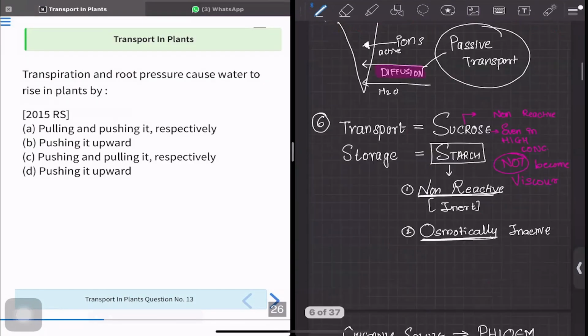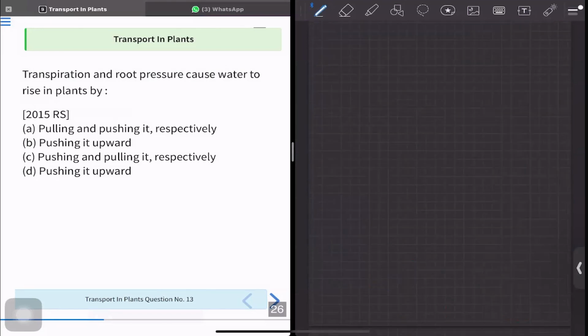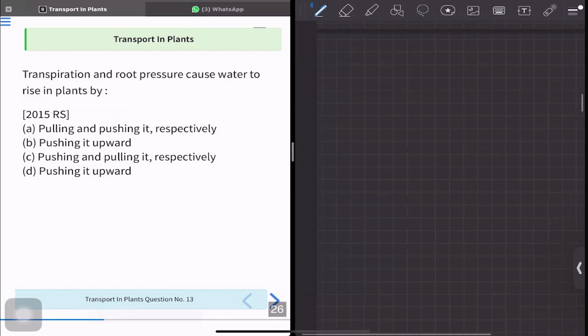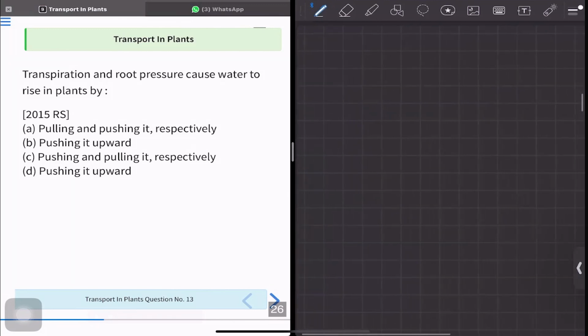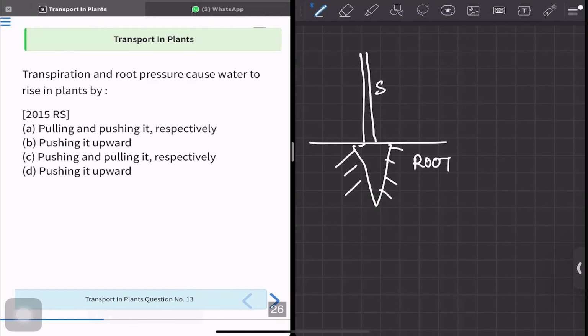Question number 13 says, transpiration and root pressure cause water to rise in plants by. All right. Okay, let's see this. This is the plant stem, and this is the plant root. This is the root. This is the stem, and here we have a leaf. Correct?